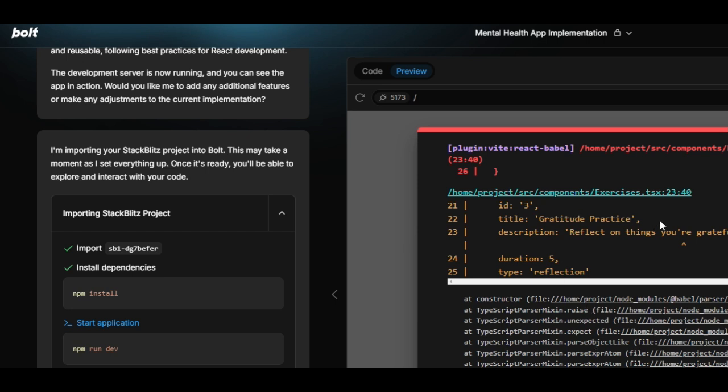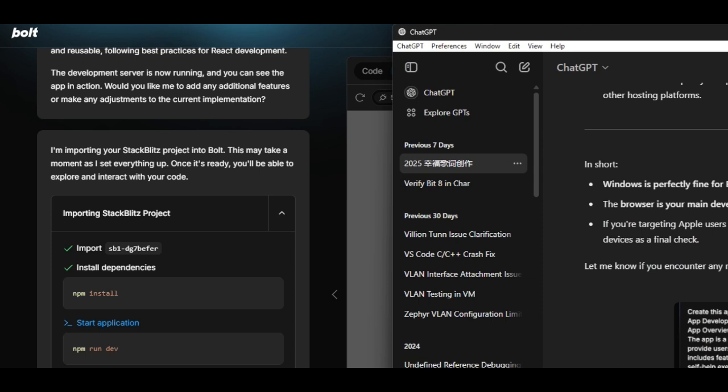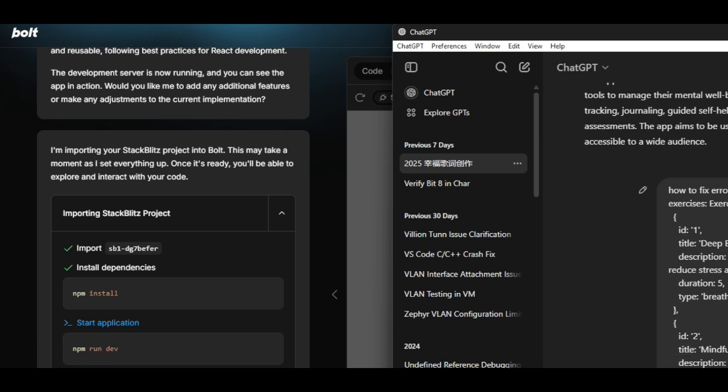So it goes back to this page again. I will try GPT first. I will let my GPT fix the error for this code.